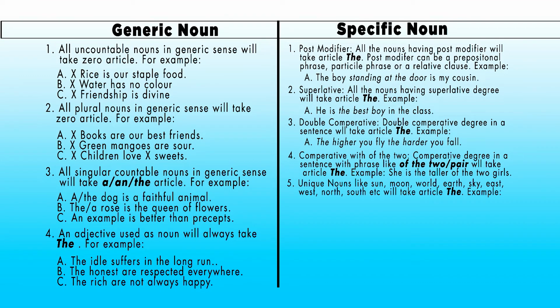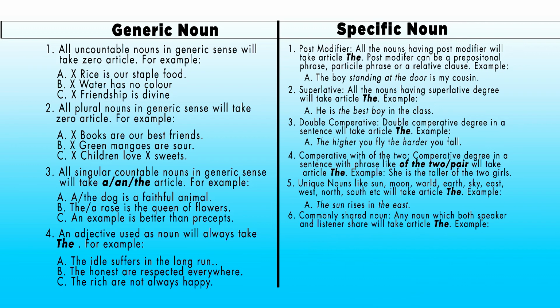Now come to idea number 5, unique nouns. What is unique noun? Any noun which has only one thing in the world is called unique noun, like sun, moon, world, earth, sky, east, west, north, south, etc. These are unique nouns. So you have to put article the before these nouns. So, for example, the sun rises in the east. Here the sun is unique noun, that is why you have to put article the. And also east is a unique noun, that is why you have to put article the.